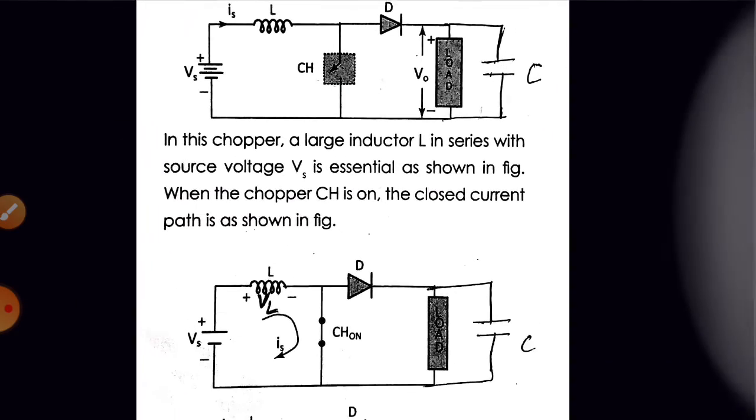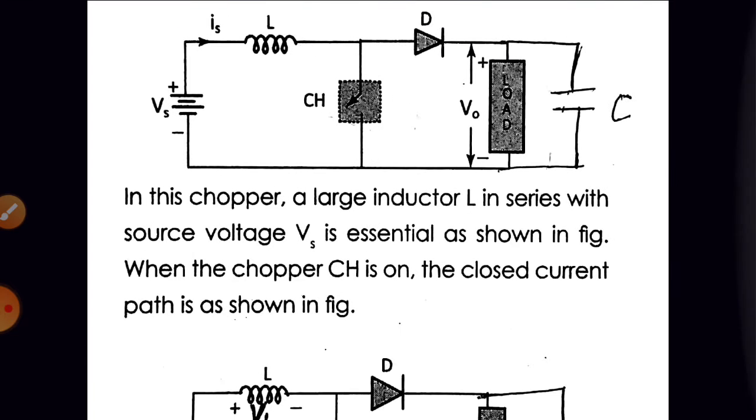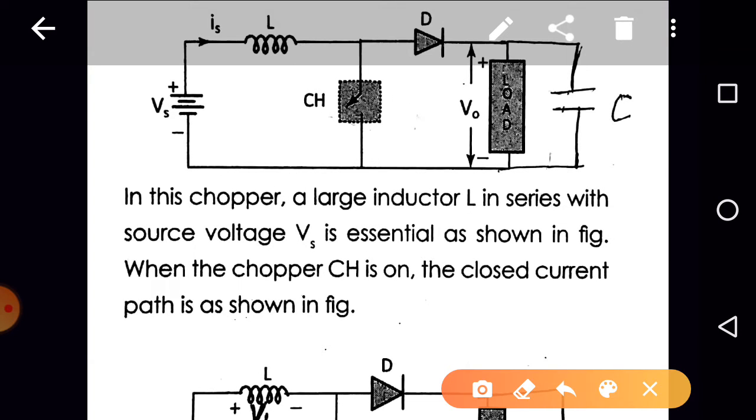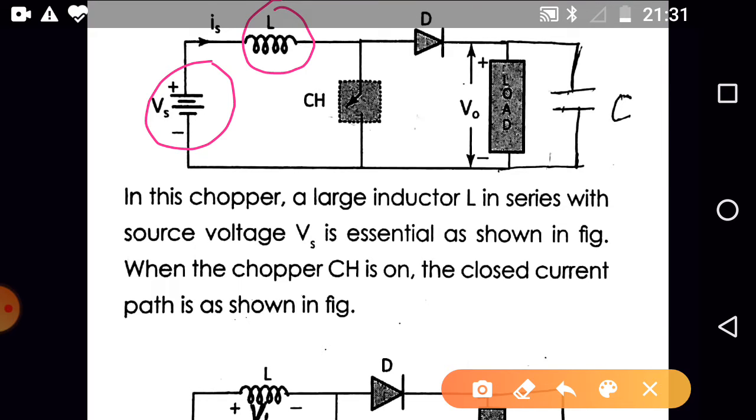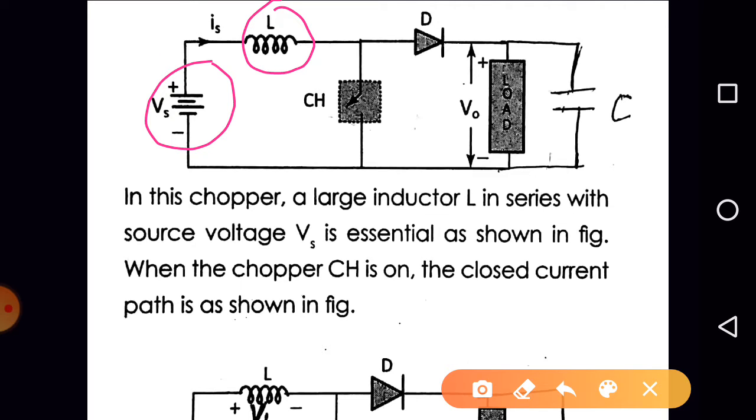Okay, so here is the step up chopper circuit we are having. Very important, because we are interested in getting the output voltage greater than the input voltage, right? Yes, we are having Vs, which is the DC supply voltage. We are using the inductor here. Be careful, the inductor is connected at the source side. Next, we are using the chopper or the switch, right? Next one is a diode, and here the load, and one capacitor is connected in parallel with the load, right?